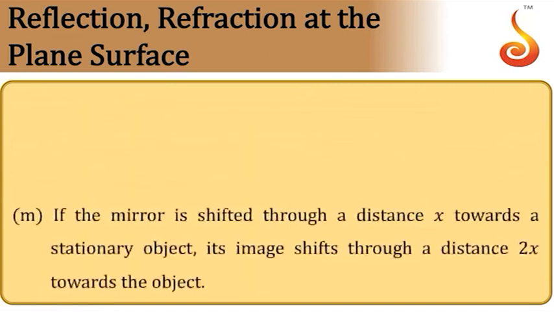If the mirror is shifted through a distance x towards the stationary object, the image shifts through a distance 2x towards the object. See, in this case, the observer is not moving, the object is not moving, the mirror is only moved to a new position. So if this distance is x, then originally the image is here, now it comes to this position. So if this distance is x, this distance will be 2x.